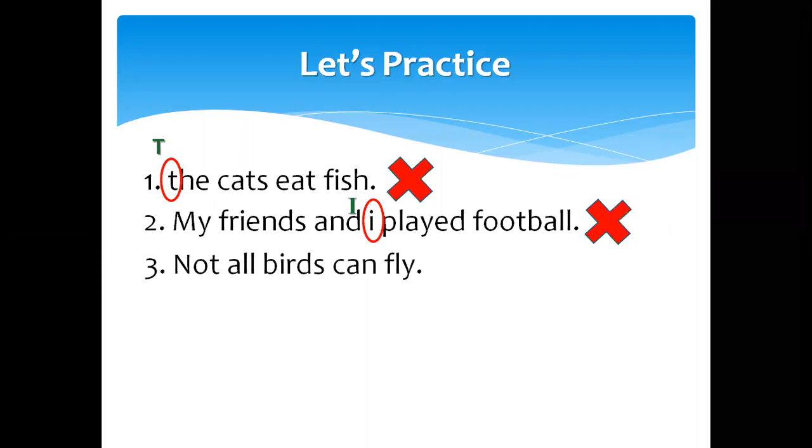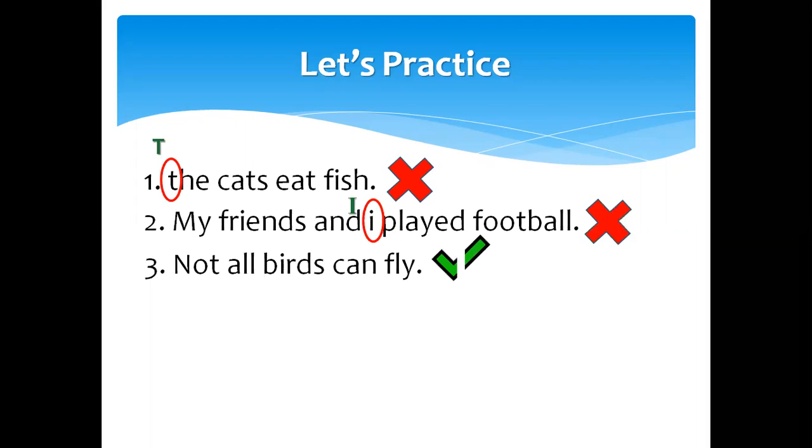Not all birds can fly. What is wrong in this sentence? Is it correct or wrong? See sentence number 3. It is starting with a capital letter and there is no other word, no I, that should be written with a capital letter.